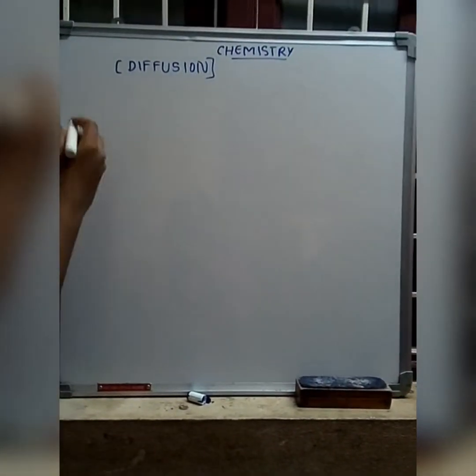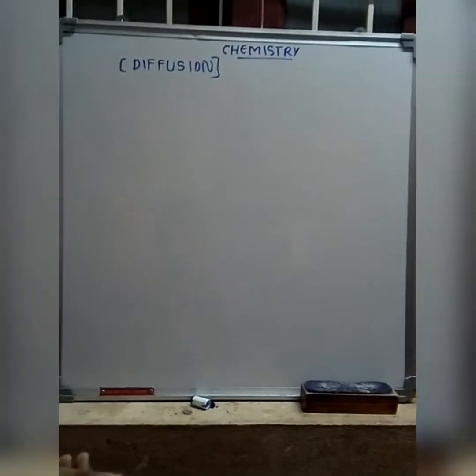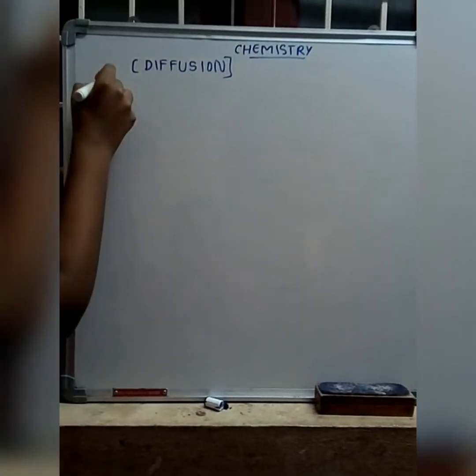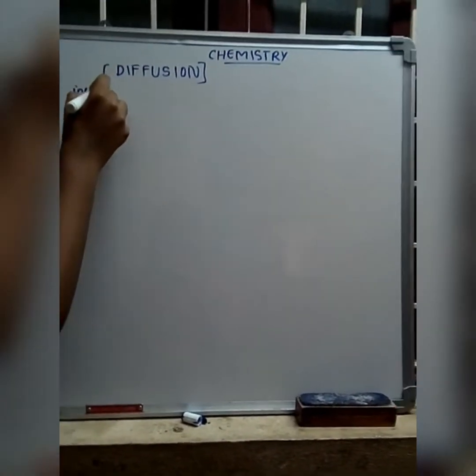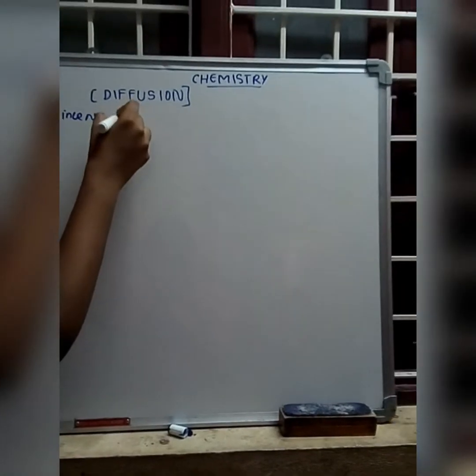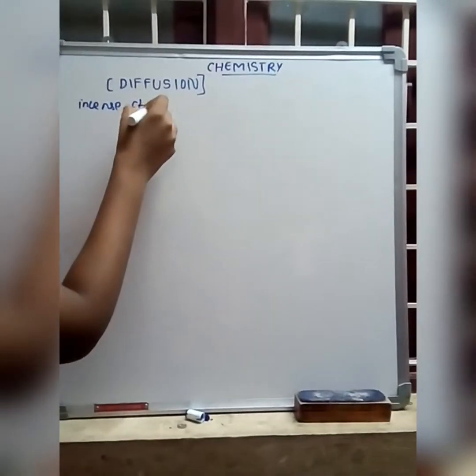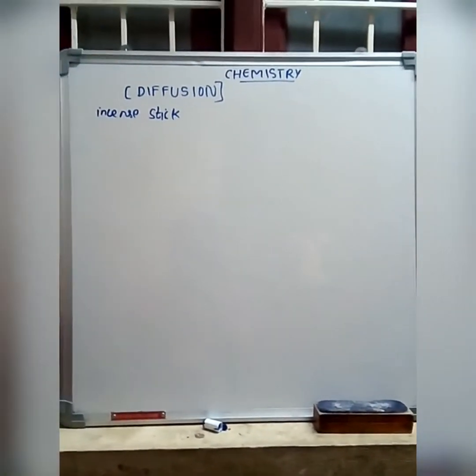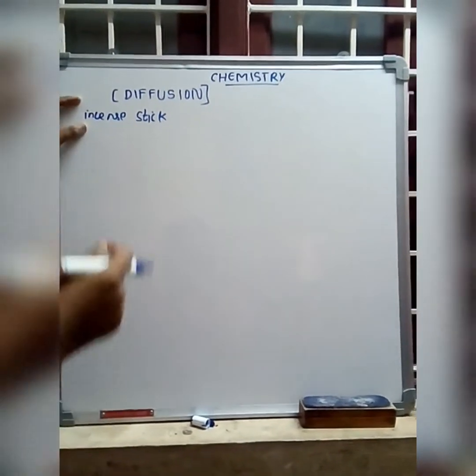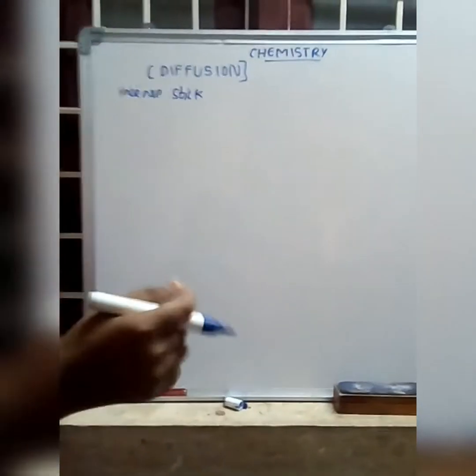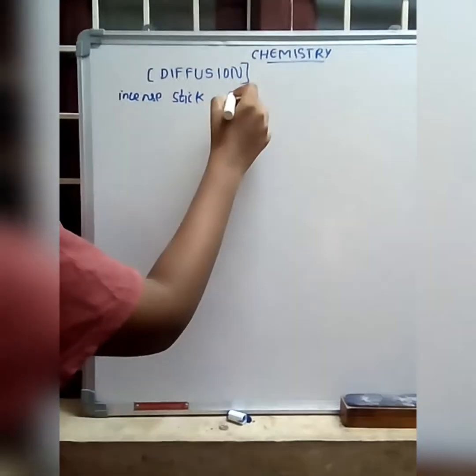If a friend asks you to light an incense stick, or agarbatti, then we light it. Then what happens?